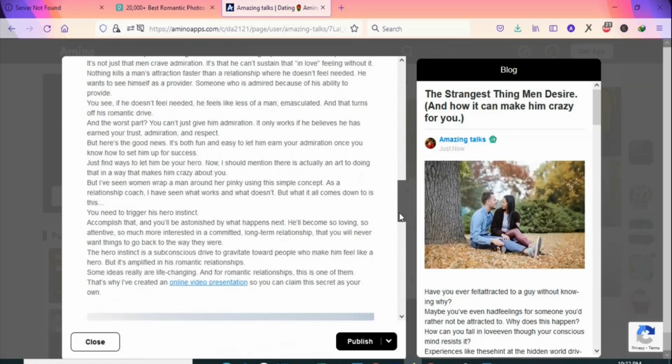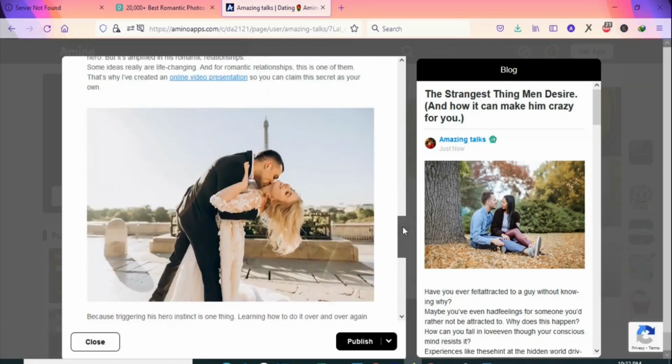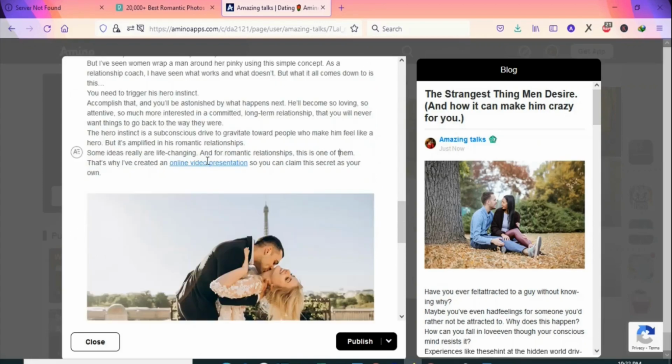So when you scroll down, you can see that there's another call to action here. We are going to do the same thing. You are going to do that for all the call to actions. So I want to do it and then come back to you. So we have our affiliate links in the article.